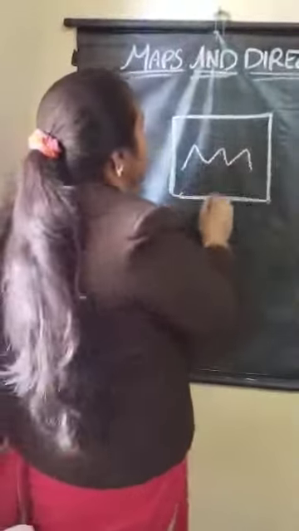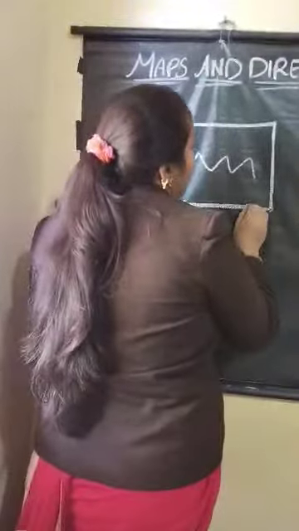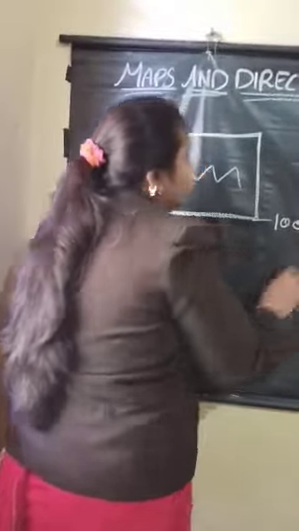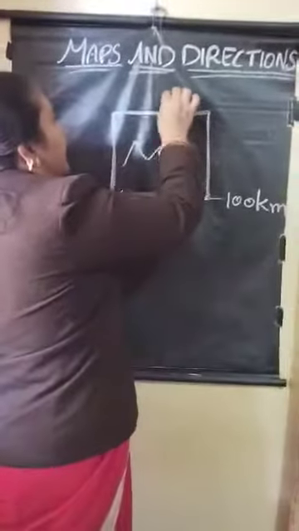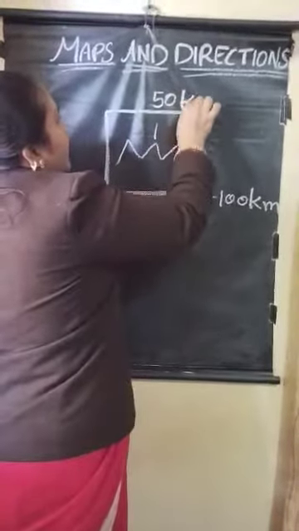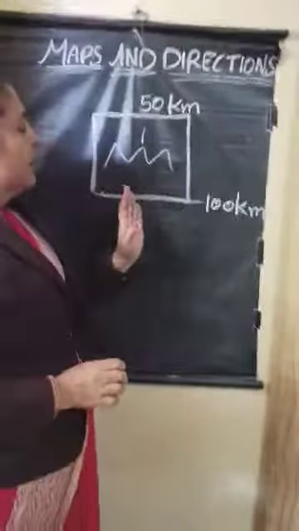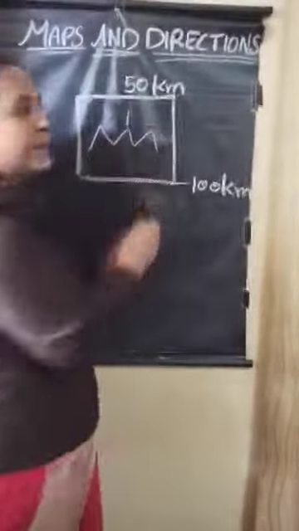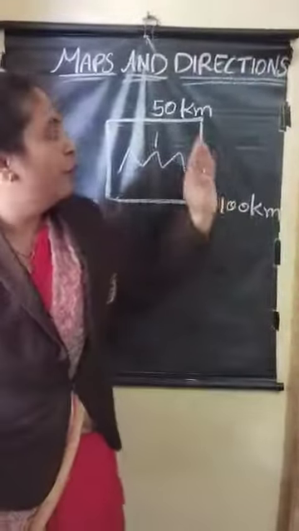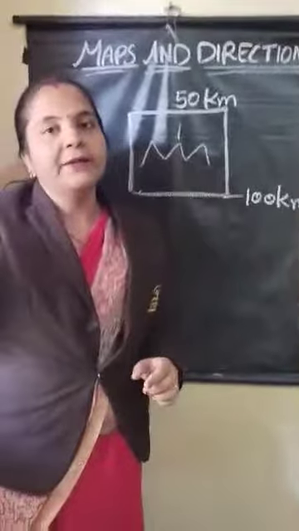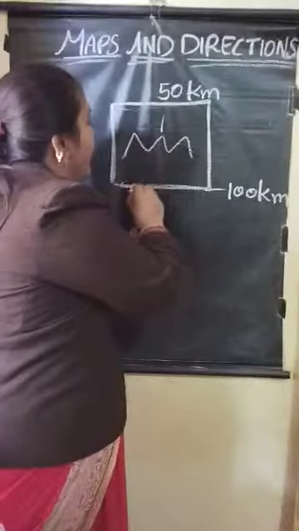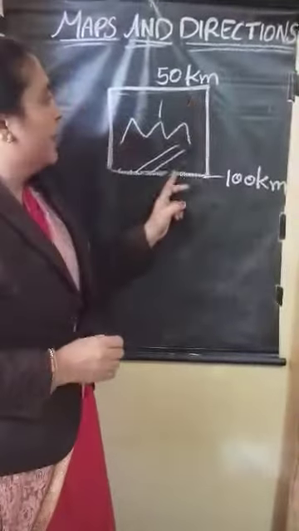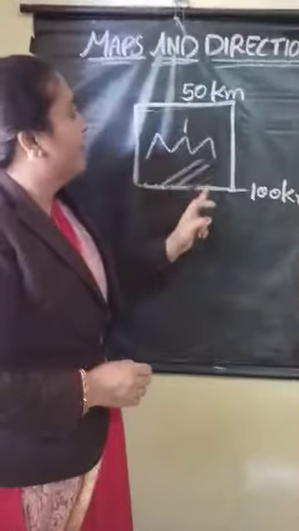You can't say here in the landmark it is 100 kilometers, and here higher it is 50 kilometers. So by the map we will represent. Represent means we have to present and show in a smaller way. Then only you will be able to give a direction through the map.